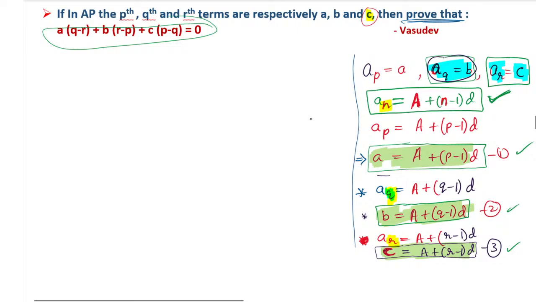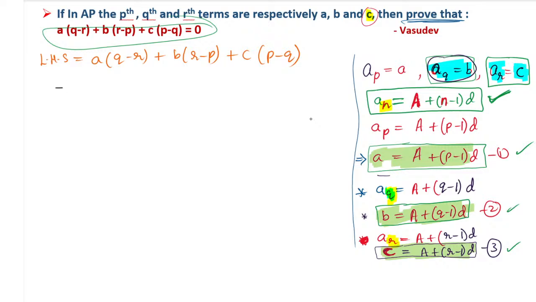So the first one, left hand side, what do you have? The left hand side we will take. Left hand side is a into q minus r plus b into r minus p, and next plus c into p minus q. Only we have taken the left hand side. So now substitute the values over here. The a value is here, equation number 1.